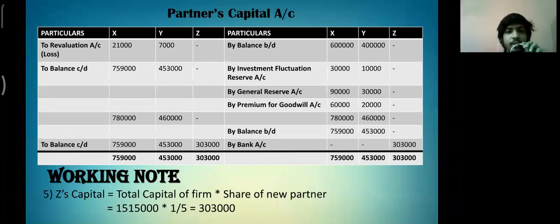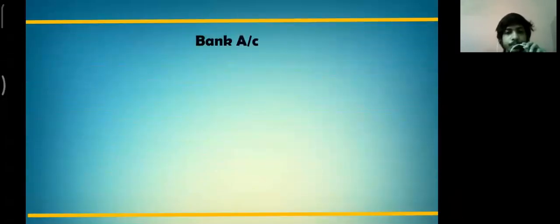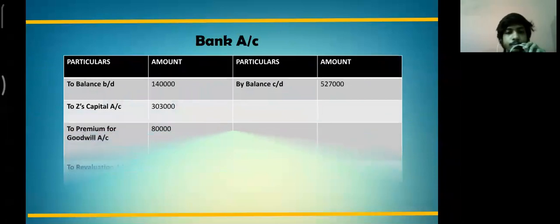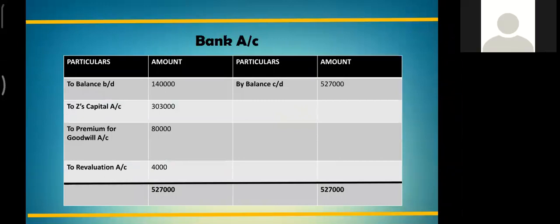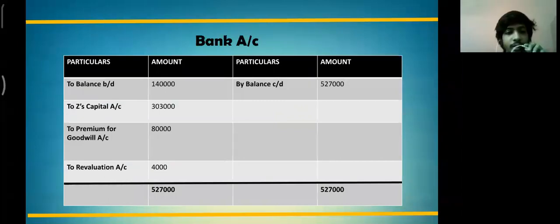Now let us see the cash account. From the given balance sheet, we got the opening balance of bank account as 1,40,000, and now as Z is bringing in the capital, bank account will be debited by 3,03,000.